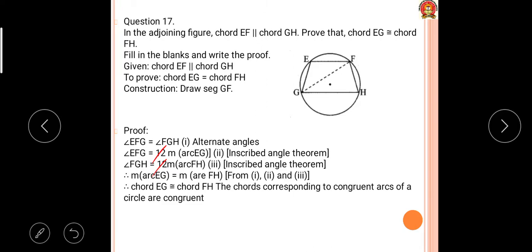And therefore, by the second and third statements, we can say that these two angles are congruent. If these two angles are congruent, their inscribed arcs are also the same, because the chords corresponding to congruent arcs of a circle are congruent. This is an important statement to mention in the answer.